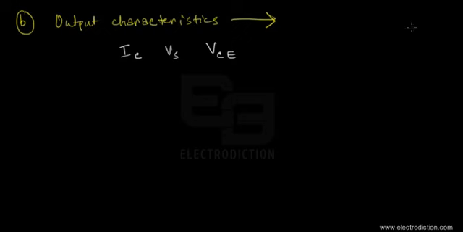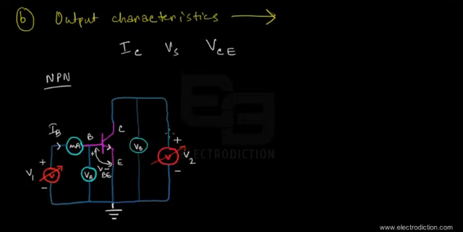Now, by reverse biasing the collector junction using the voltage source V2 that we have connected across the collector and the emitter terminals, we set up a voltage difference between the collector and the emitter terminals, which we call VCE.